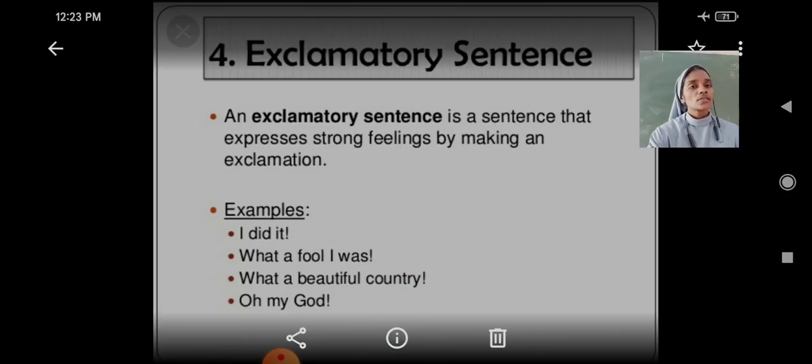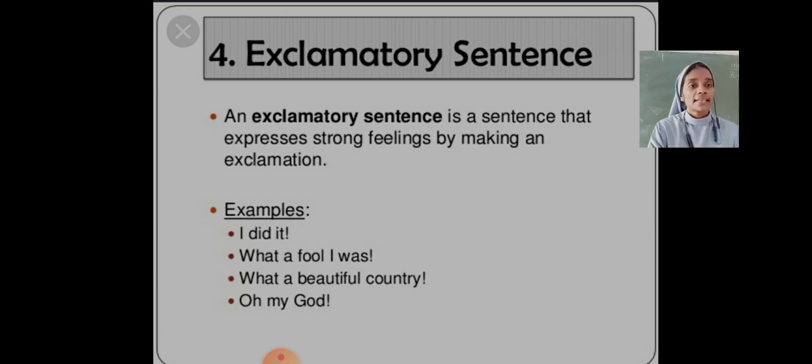Now we'll see the last one, exclamatory sentence. An exclamatory sentence is a sentence that expresses our strong feelings by making an exclamation, like our emotion, surprise, shock, appreciation, all this.